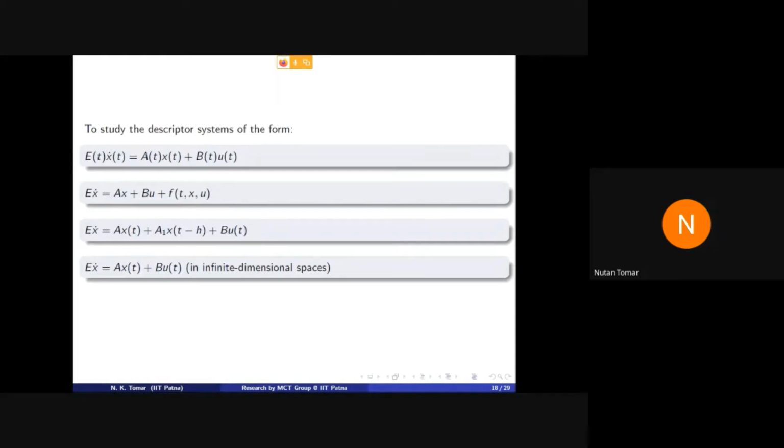So the controllability of such systems is not well defined till now. What is the first system? First system is time varying system. If components of A and B depend on time also, these are functions of time. For constant coefficient, it has been done. But for variable coefficient, this is not well defined. There are certain issues.